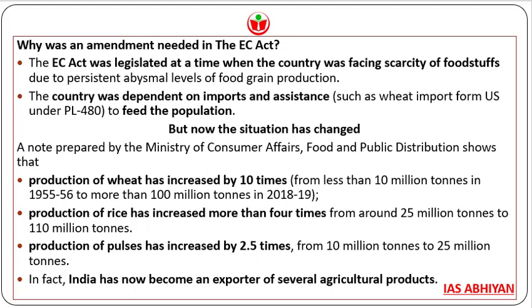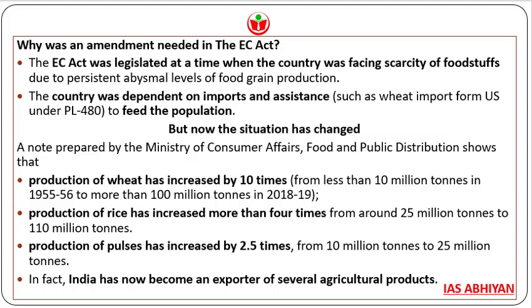Why was an amendment needed in the Essential Commodities Act of 1955? The Essential Commodities Act was legislated at a time when the country was facing scarcity of foodstuffs due to persistent abysmal levels of food grain production. Previously, the country was dependent on imports and assistance to feed the population. We have imported wheat from US, but now the situation has changed.